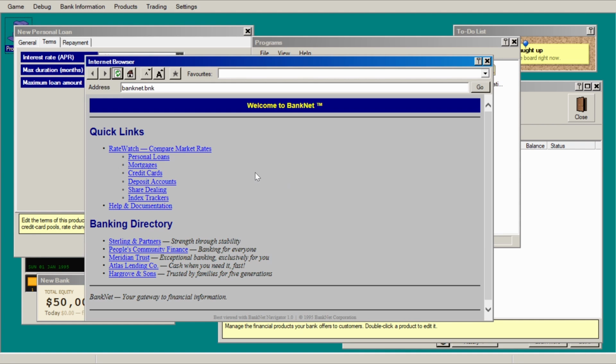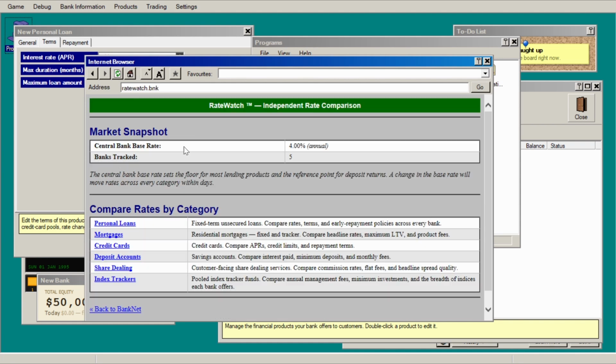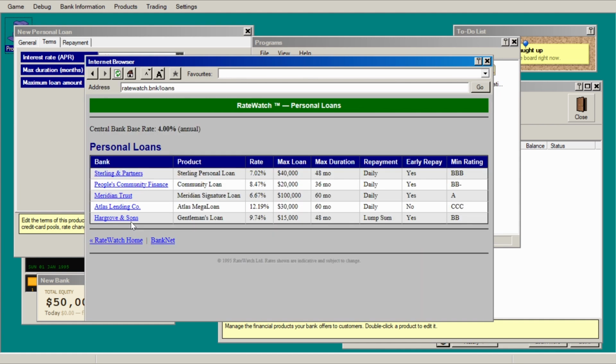So the very basic front page of our internet browser is this BankNet, and we can look at Rate Watch and see where the interest rates are. So the central bank base rate is 4%. And if we want to make a personal loan, we should look at the competition for personal loans. So we'll click here, and then we get a list of different interest rates to see what other banks are lending at. So there's quite a wide range here.